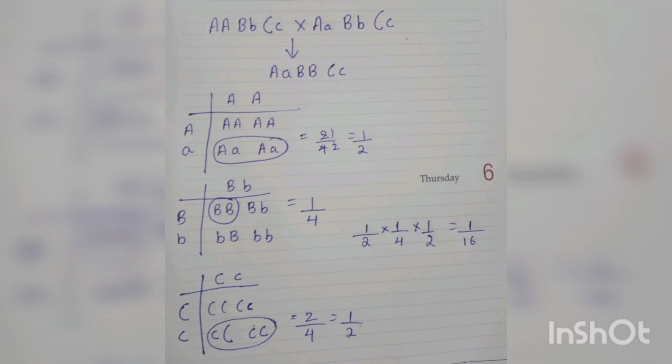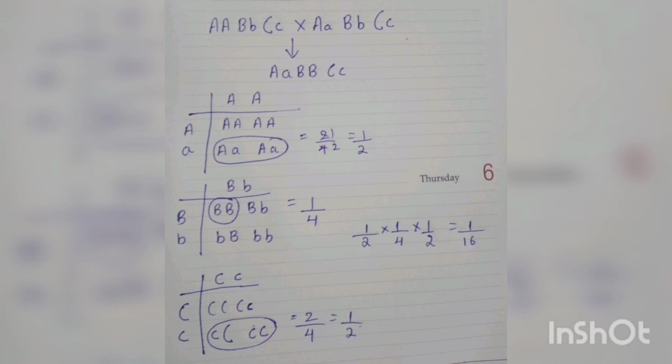By the help of the Punnett square, this is one of the applications of the Punnett square. Crossing them, we get capital A, small a, capital A, capital A, small a. But what do we actually want? We want capital A and small a. How many times is capital A, small a repeating? It is 2 by 4. Why 4? There are a total of 4 possibilities, but we get capital A, small a 2 times. So 2 divided by 4, that is 1 by 2.